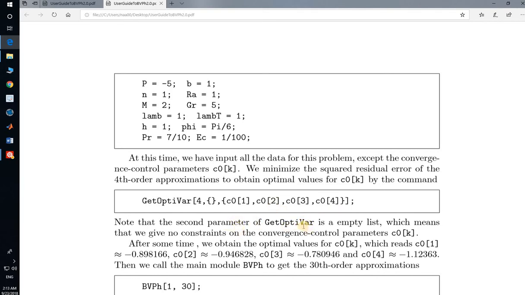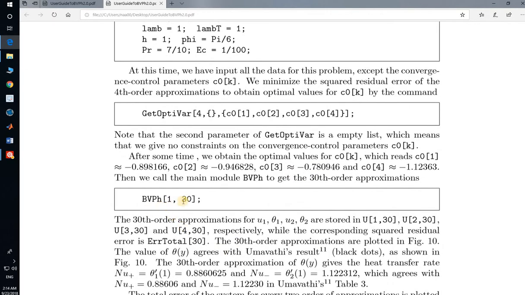Now the second parameter, get optimal variables, is an empty list, which means that we give no constraint on the convergence control parameter. After some time we obtain the optimal values of C naught of k, which is this one, and then we use the module bvph to get the 30th order approximation. After simplification it calculates all of the results and automatically puts the convergence control parameters in the above results and gets the bvph1 to 30.